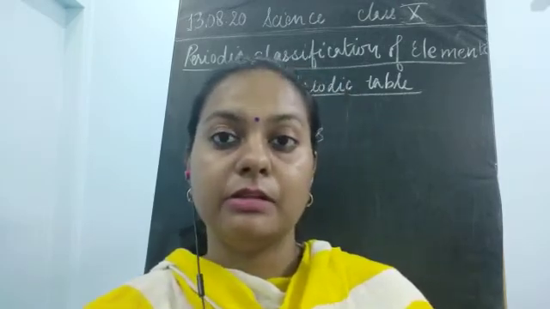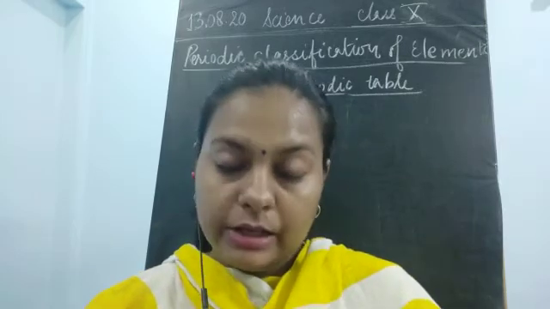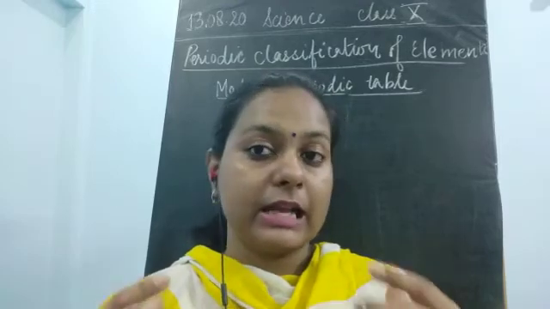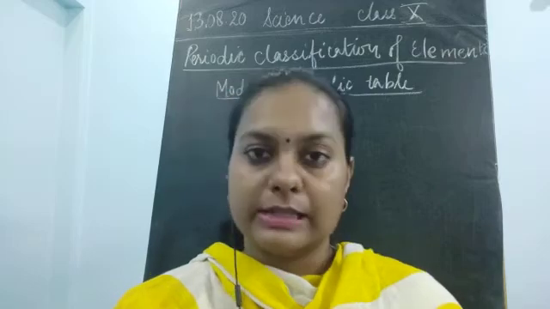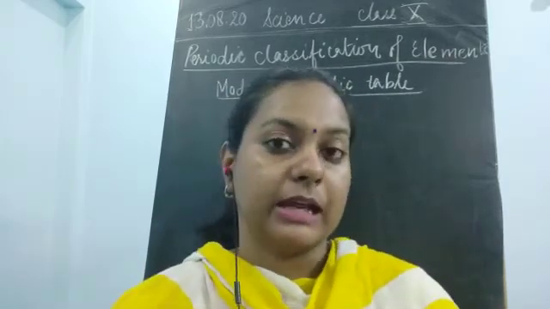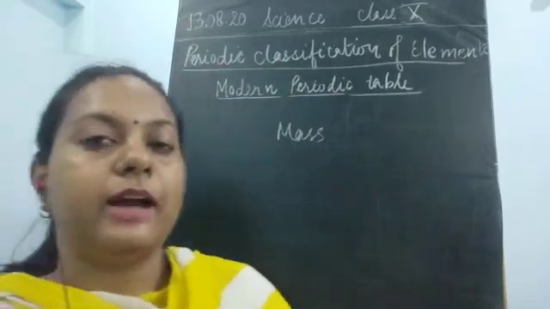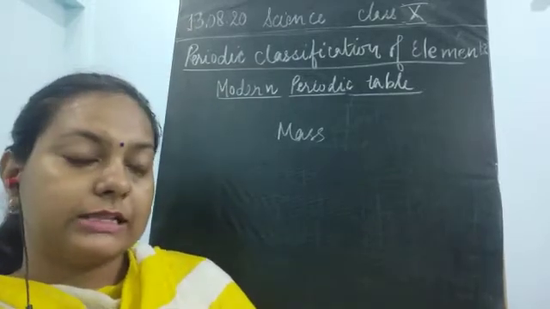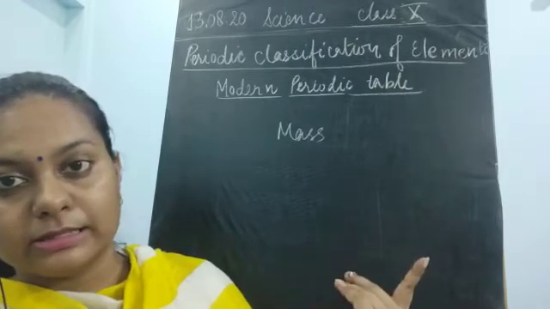After that came the third classification, that was Mendeleev's classification. Mendeleev also took up the classification, and this was a very good classification, you could say. This was the most acceptable classification for some time. Mendeleev classified 63 elements, and how did he classify them? He classified on the basis of atomic mass. Increasing order of their atomic mass was the basic concept.